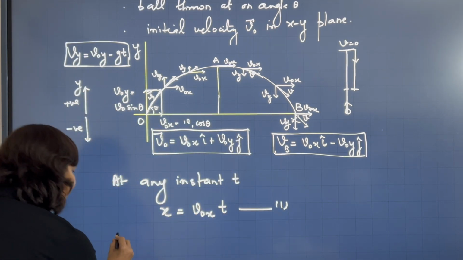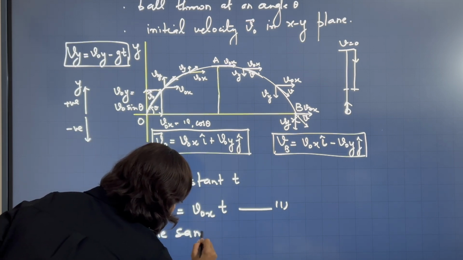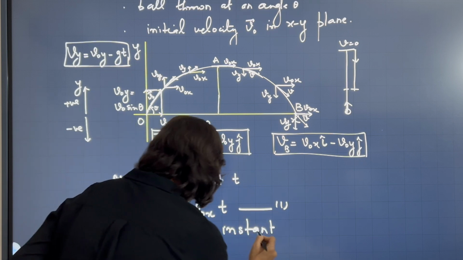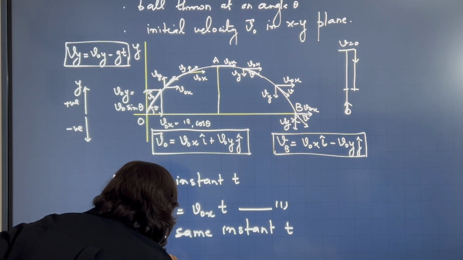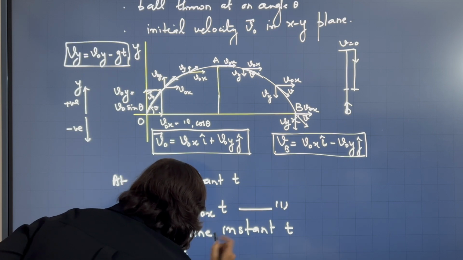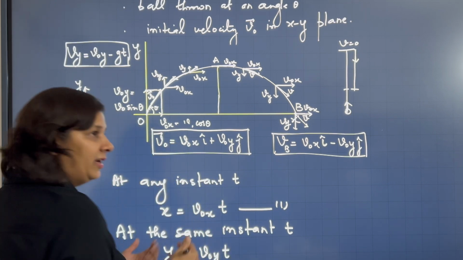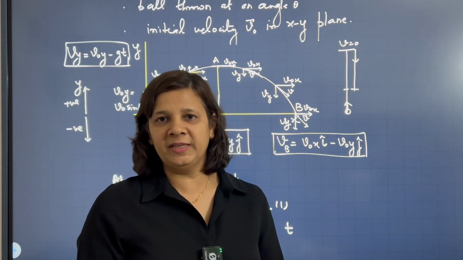Then at the same instant, I can also find the y coordinate of the ball as a function of time. Same instant t, I can write y is equal to v naught y t. We can use the kinematic equation s is equal to ut plus half at square.